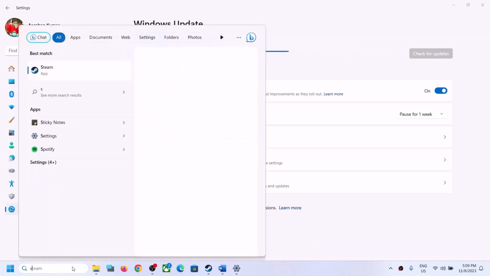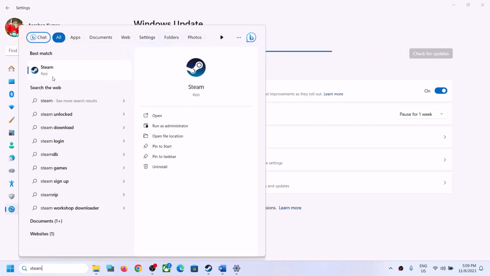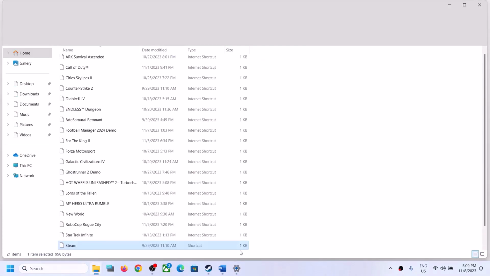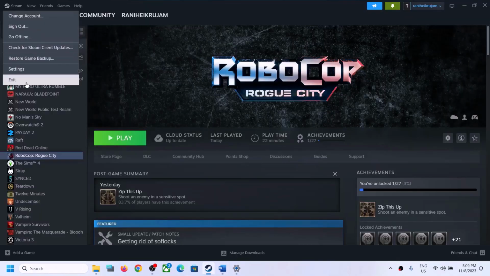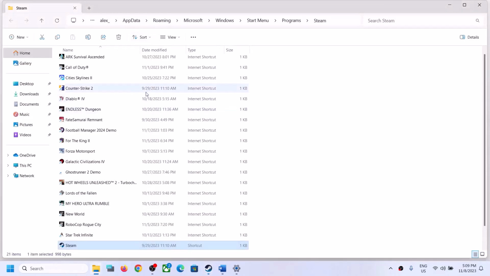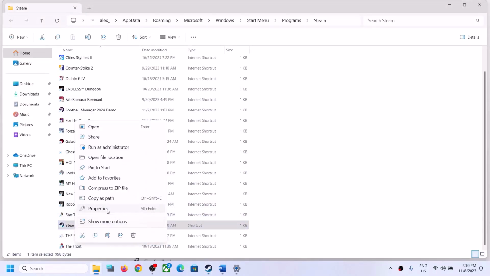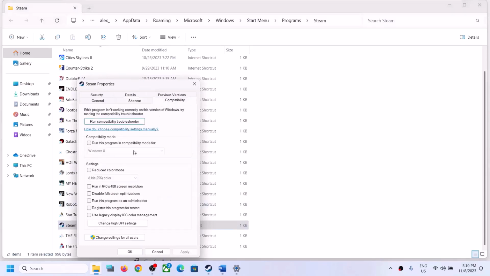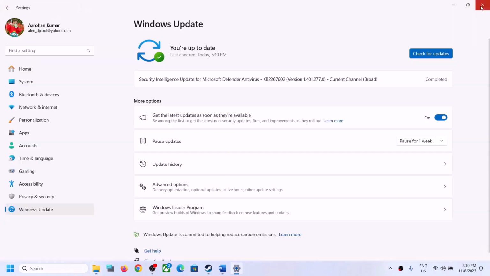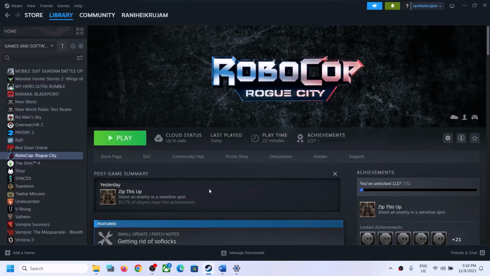Now also type in Steam in Windows search box and make a right click on Steam and then click on open file location. Now before this, you close Steam first. Close the Steam and then once you are over here, now make a right click on Steam and then select properties. And if the option which says run this program in compatibility mode for is checked over here, you can uncheck this box and then click on apply, click on OK. Now open Steam and then launch the game.